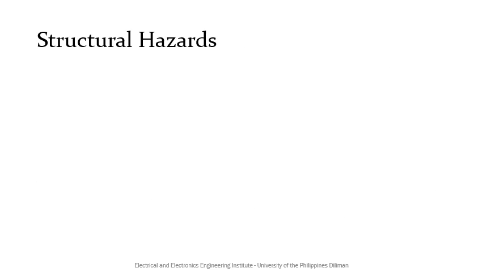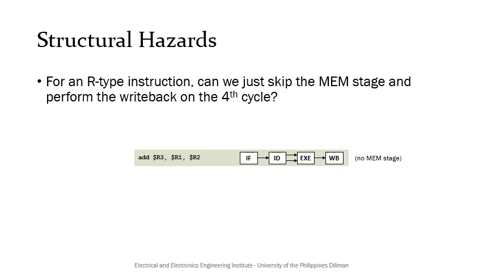For another example of structural hazard, recall that when we presented the multi-cycle MIPS implementation, we were actually able to finish the add and other R-type instructions in 4 clock cycles. We also observed that the R-type instructions still spend time in the MEM stage in our pipeline implementation, but simply pass signals without significant processing. We then ask, for an R-type instruction, can we just skip the MEM stage and perform the write back on the 4th clock cycle as shown?